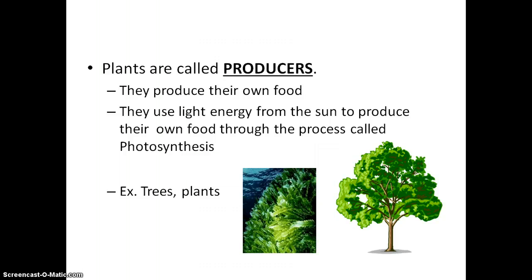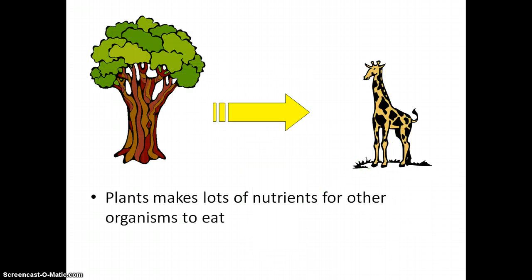Some examples of producers are trees, plants, and algae, as you can see a picture of algae right here. That is also a producer. It's also overlooked, but just so you know, it does make its own food. Plants make lots of nutrients, not just enough for themselves, but more than enough so other organisms can eat it, like humans.